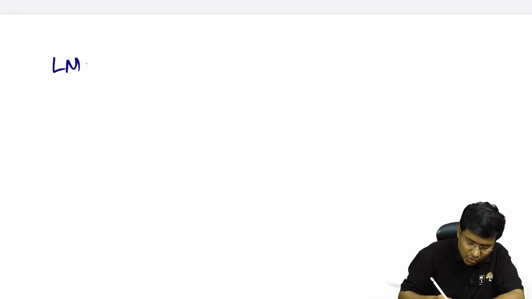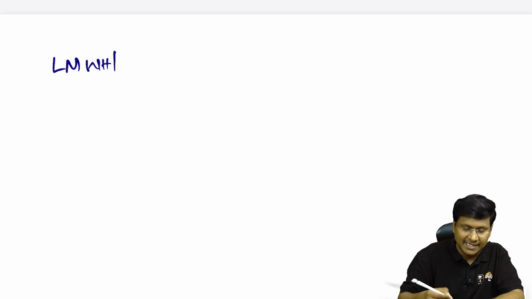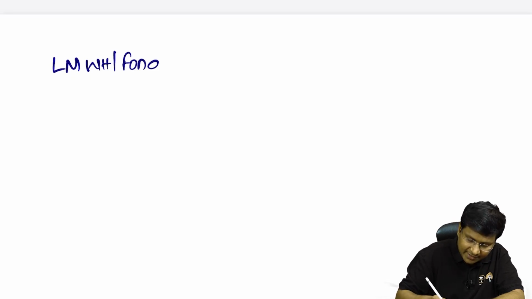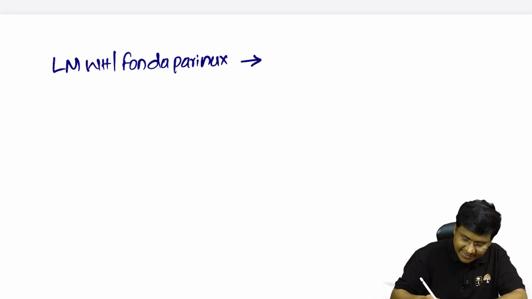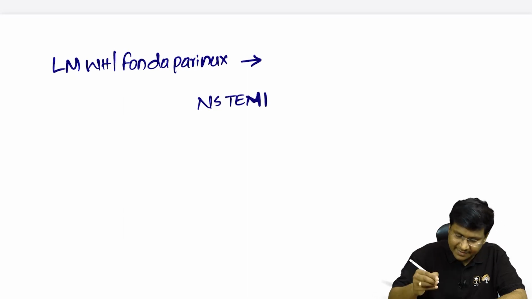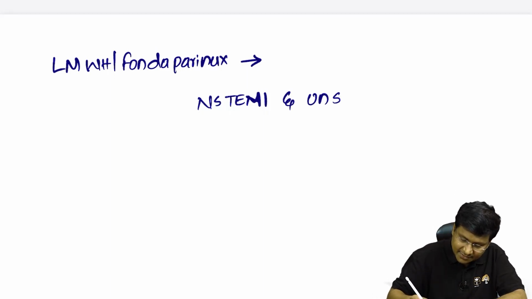Whereas you take low molecular weight heparin. Now, in which form of ischemic heart disease or acute coronary syndrome do we give low molecular weight heparin? Low molecular weight heparin is an anticoagulant, and we have another important anticoagulant, that is fondaparinux. These two anticoagulants are given in cases of NSTEMI, that is non-ST elevation MI, as well as unstable angina, right?